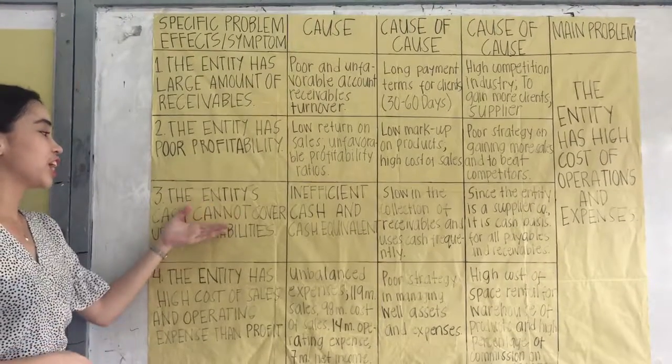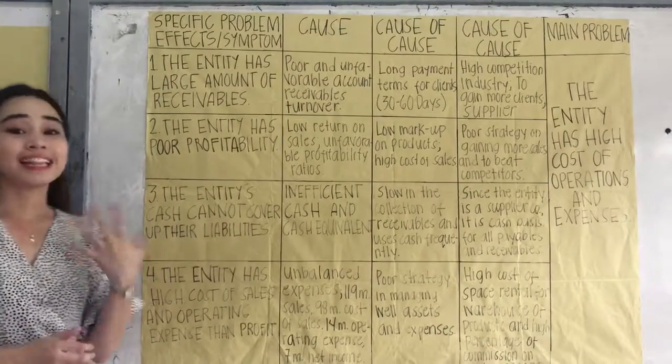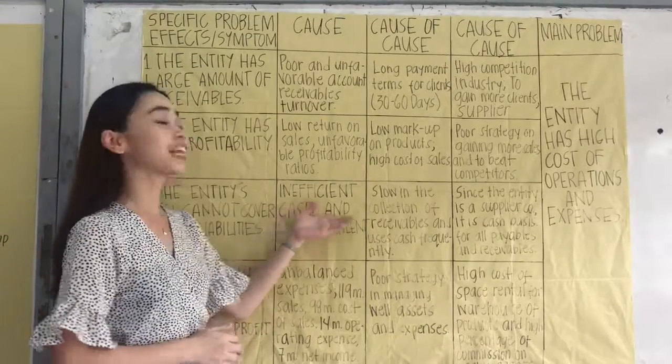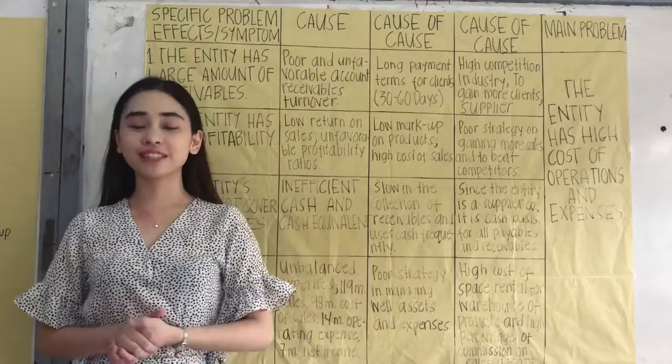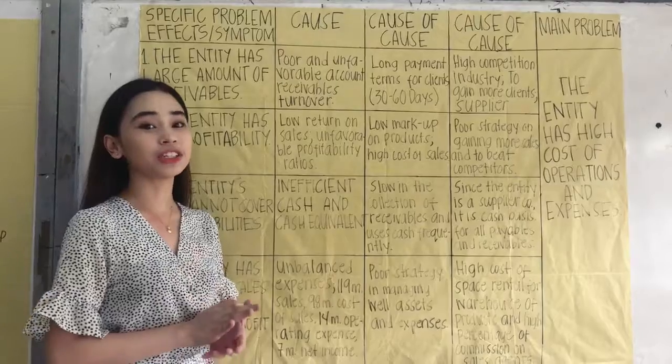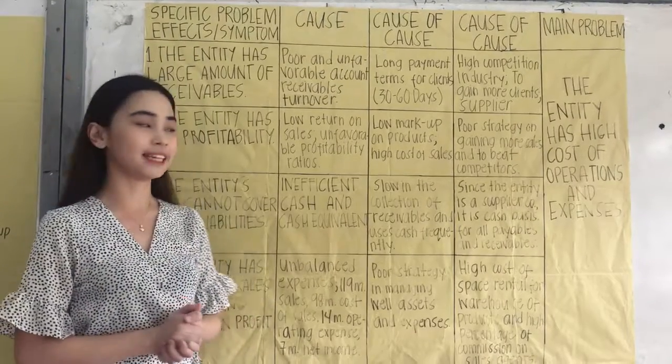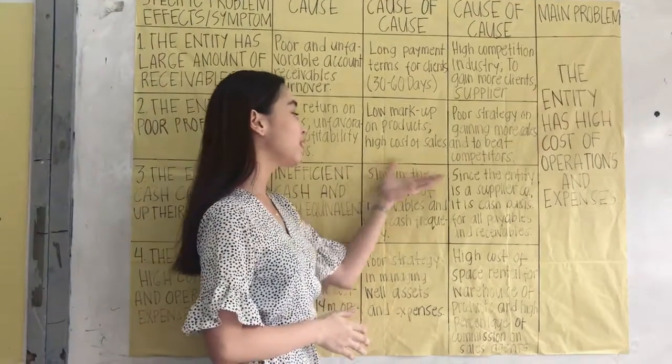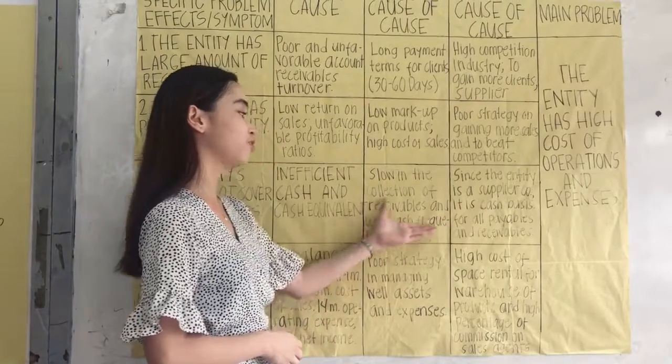The entity's cash cannot cover up their liabilities. This is because they have inefficient cash and cash equivalent. Based on their financial statement, they have only 3 million in cash and 4.7 million in liabilities. This is because they are slow in the collection of receivables and use cash frequently.